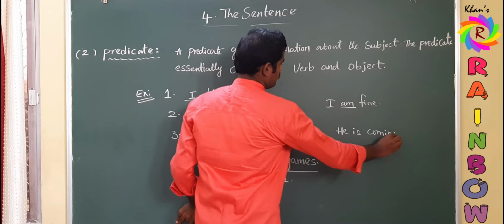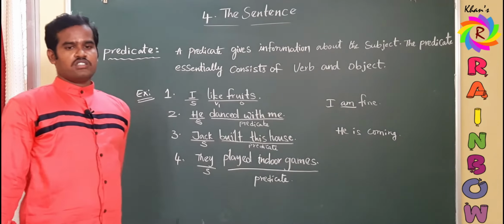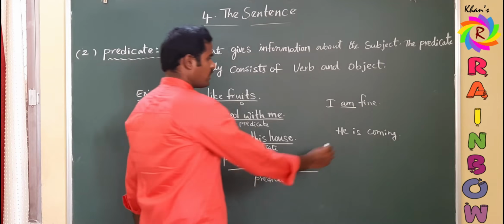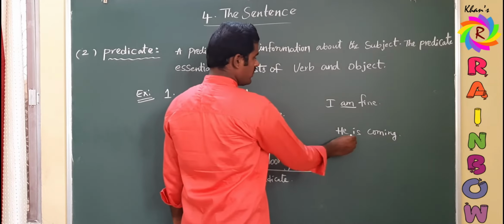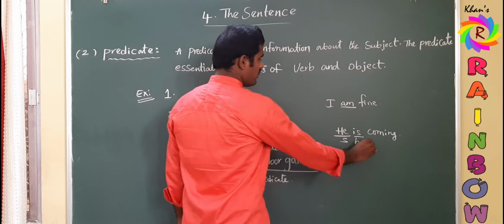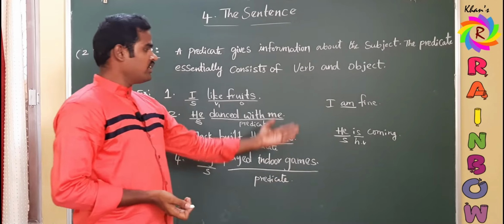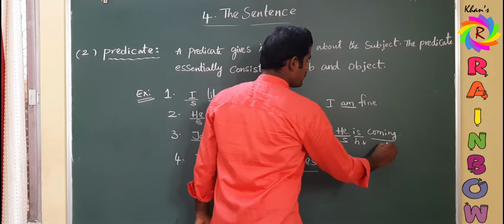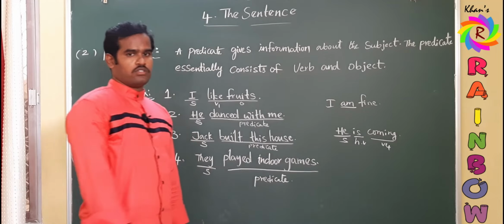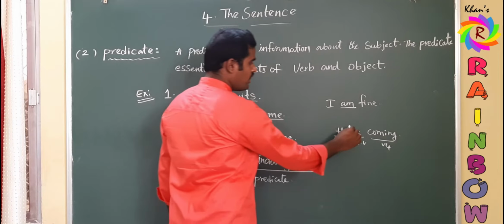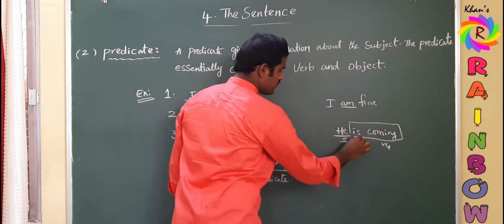He is coming. It is a sentence and it conveys a full thought, a complete sense of meaning also. Here coming is the action and the action is being done by him. So he is the subject. Is is the helping verb, as we already discussed this topic as our third one. And coming is the present progressive form, that is V4.